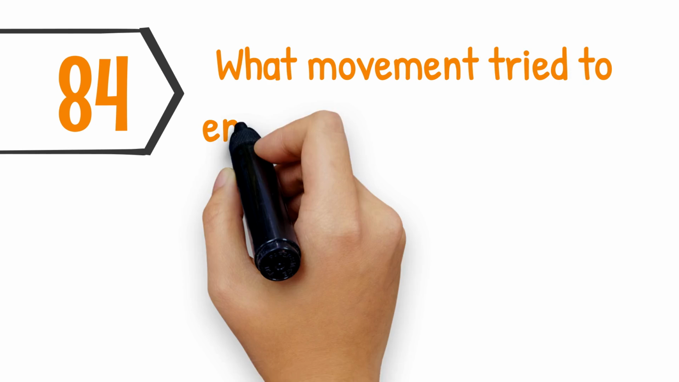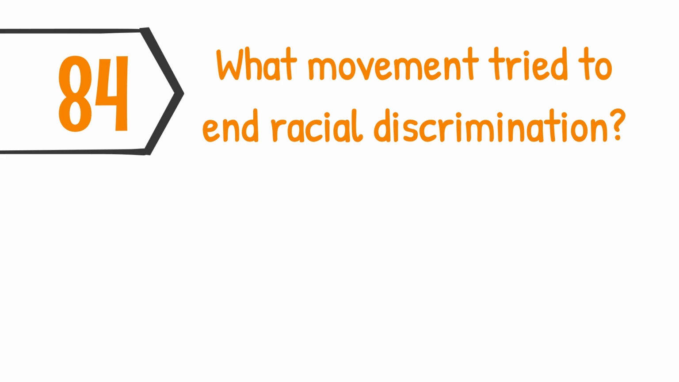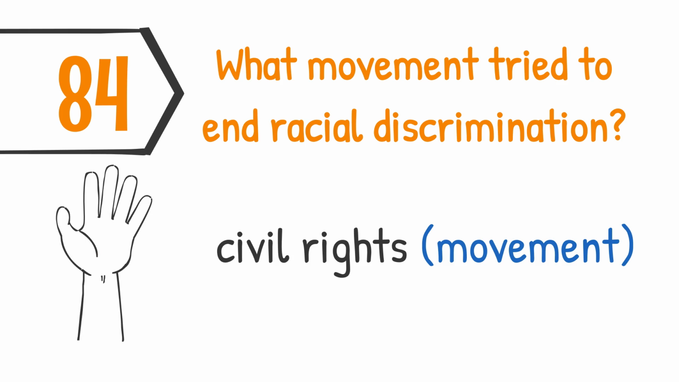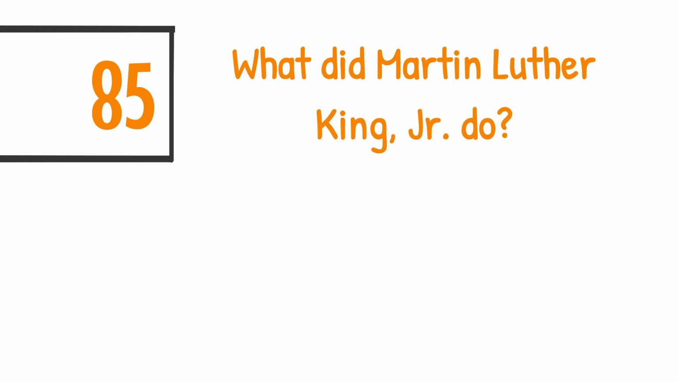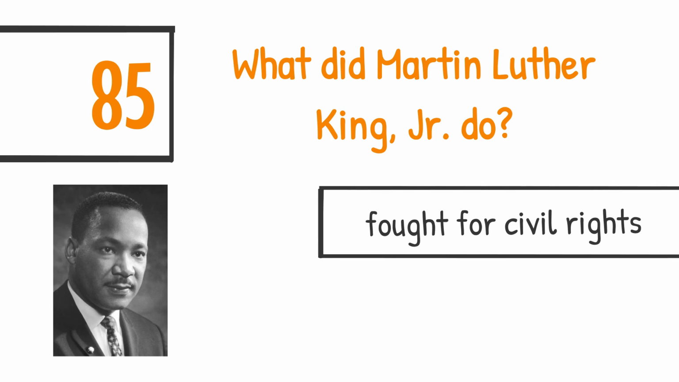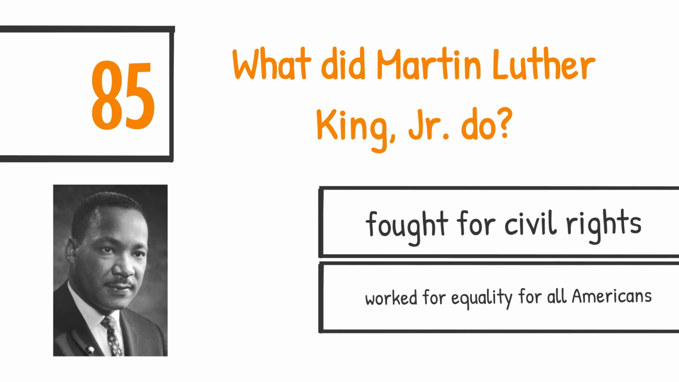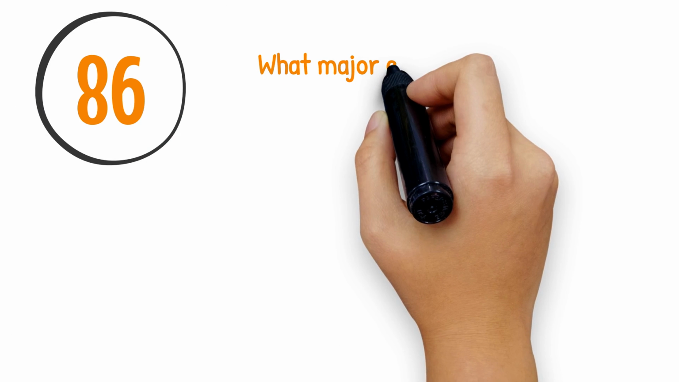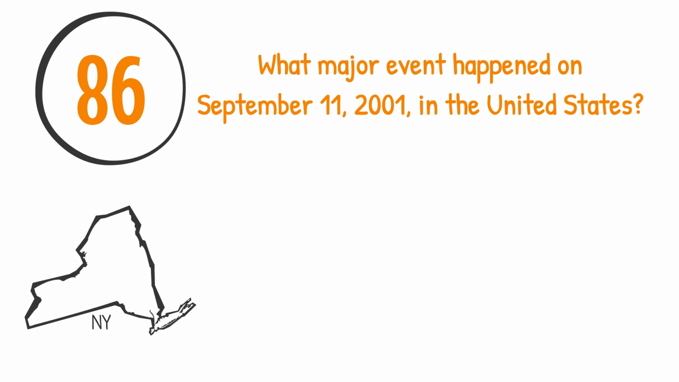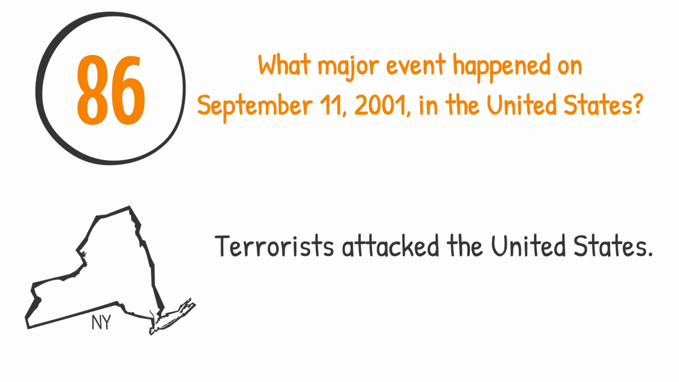What movement tried to end racial discrimination? The Civil Rights Movement. What did Martin Luther King Jr. do? Fought for civil rights, or worked for equality for all Americans. What major event happened on September 11, 2001, in the United States? Terrorists attacked the United States.